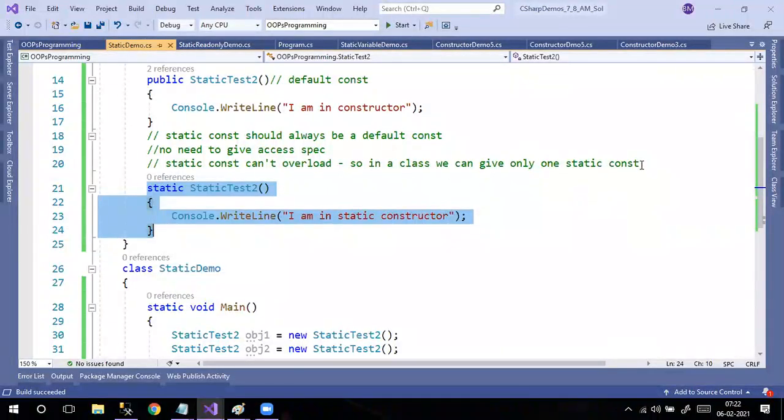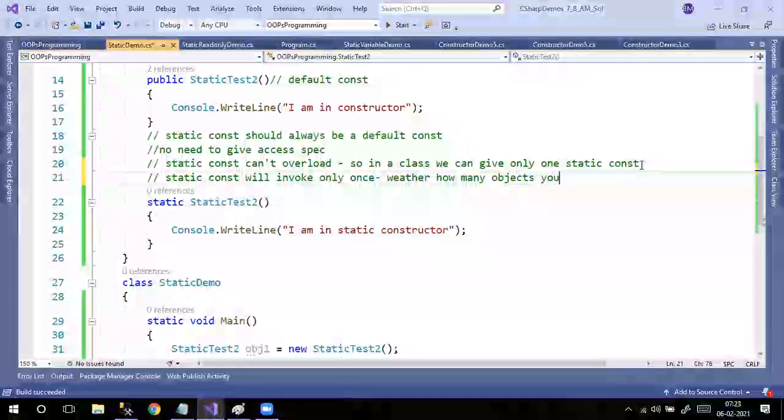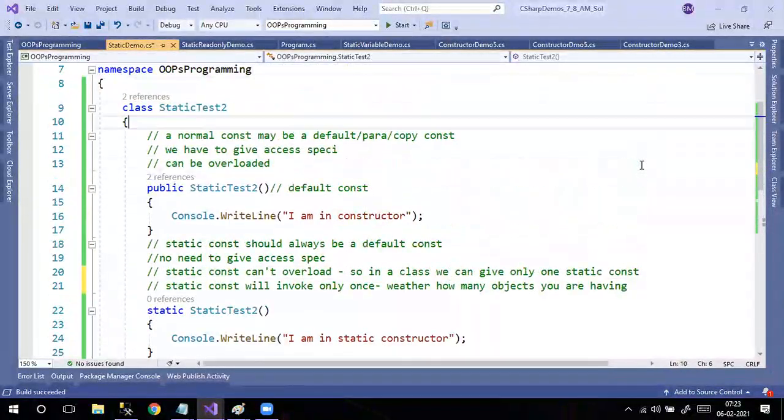We can give only one static constructor, and it will be invoked only once, no matter how many objects you are having.